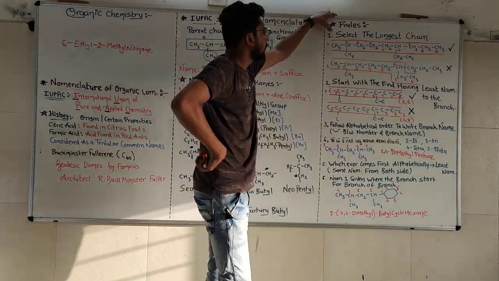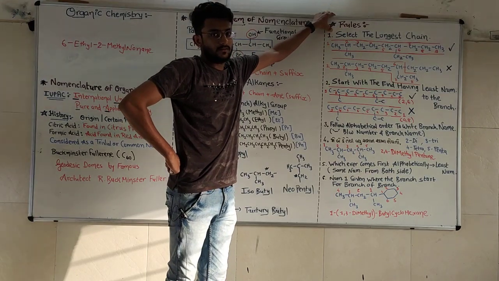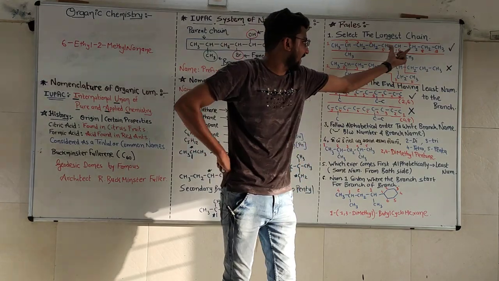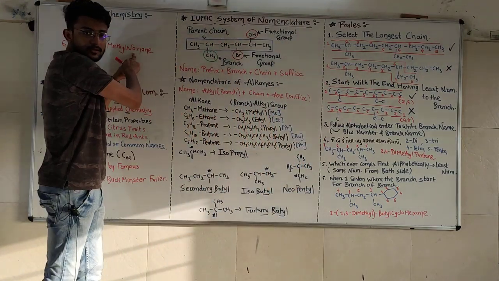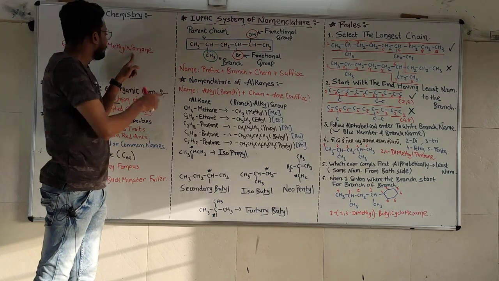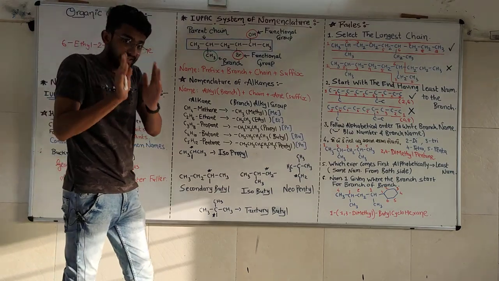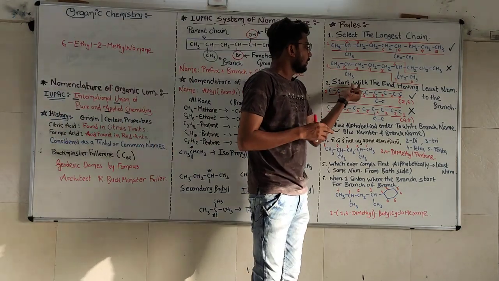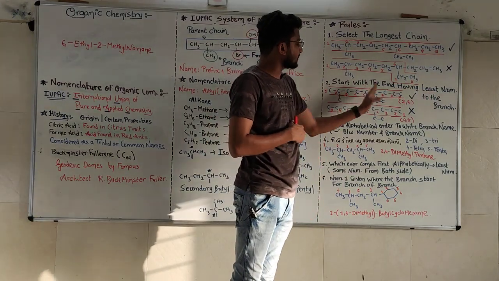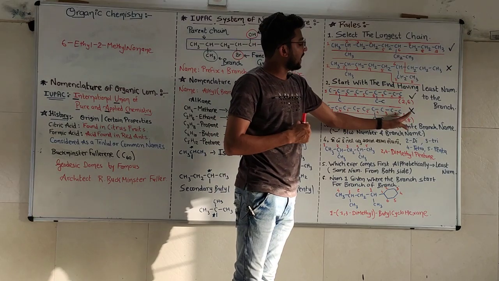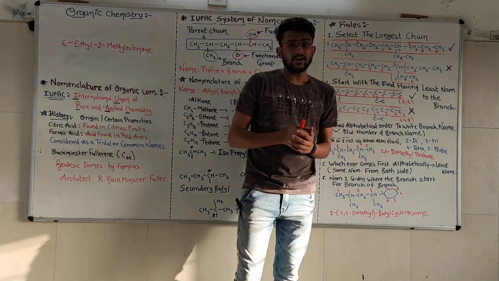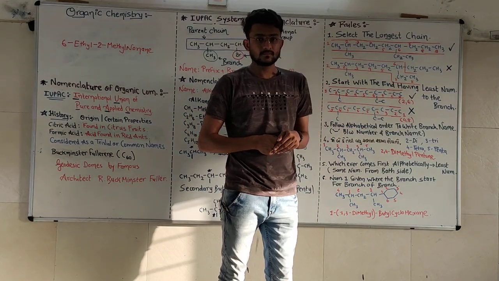Again, first rule, select the longest chain. It has 9 carbon that we have selected. For 9 carbon, the word non is used. And for the single bond, suffix ANE, alkane. That's why nonane will be there as a parent chain. Now the least number should be given to the branch. So if we start from the beginning, 2 and 6 will be the numbers, and if we begin from the end, 4 and 8 will be there. That's why 2 and 6 is less than 4 and 8. So this is the right one.